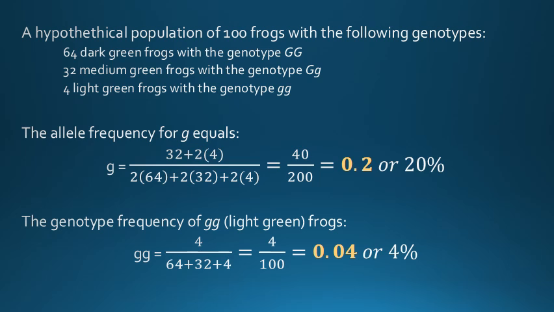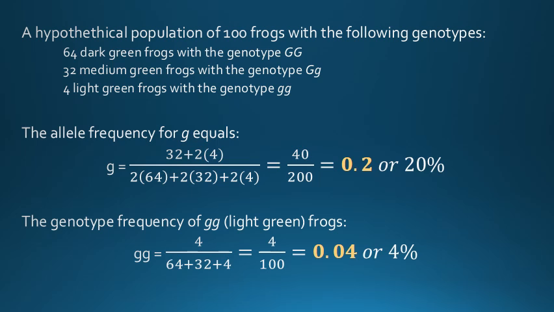For example, let's consider a hypothetical population of 100 frogs with the following genotypes: 64 dark green frogs with the genotype capital G capital G, 32 medium green frogs with genotype capital G small g, and 4 light green frogs with the genotype small g small g.